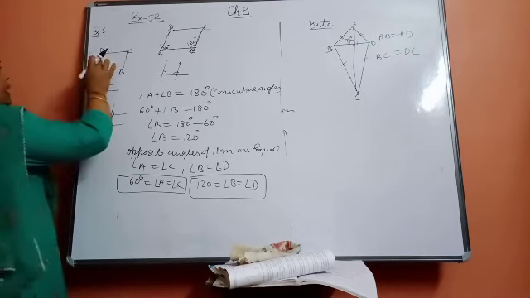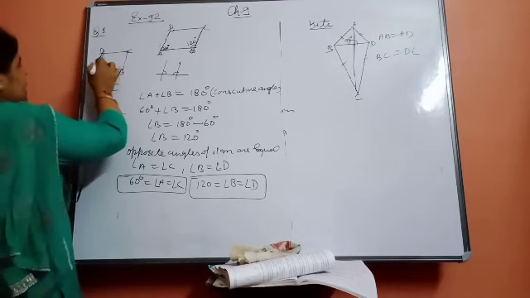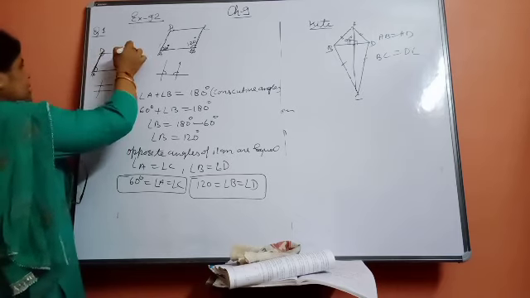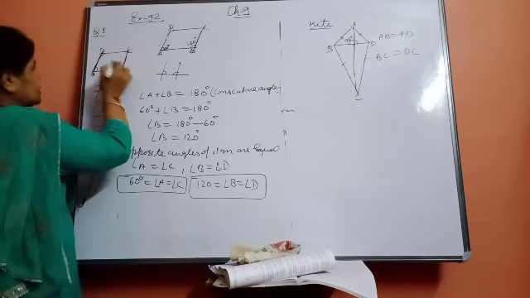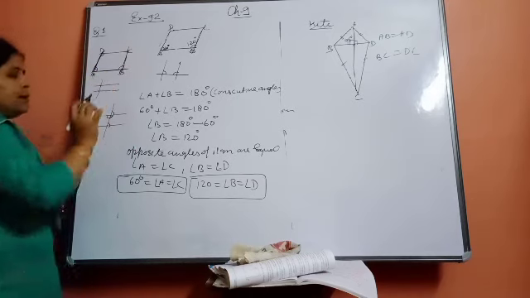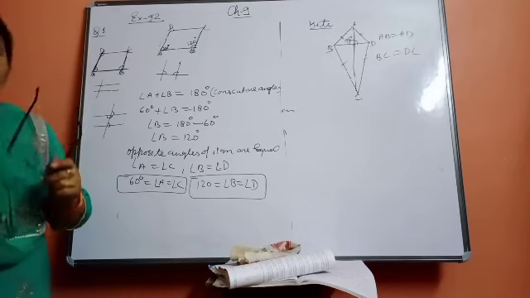At that time we are taking angle A and angle B. We will take that these two lines are parallel, so this will be a transversal. So angle A and angle B sum must be equal to 180 degree.